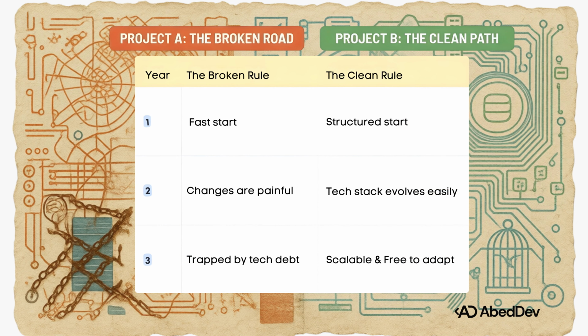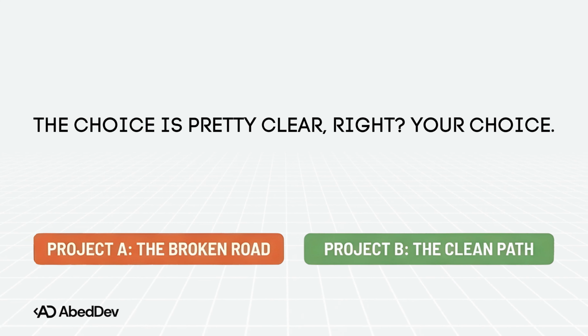Now, look at Project B. It follows the rule. The start is a little more structured. Maybe it's slower, but by year 2 it's easy to adopt new tech. And by year 3 it's scalable and maintainable, and the team is totally free to innovate. I mean, the choice is pretty clear, right? Which project do you want to be working on?